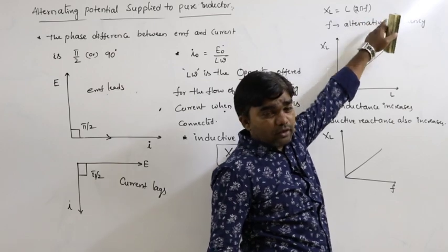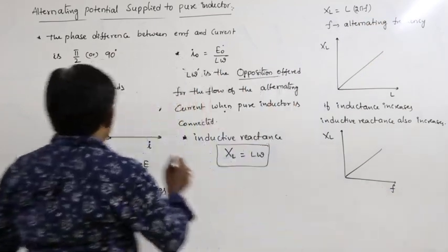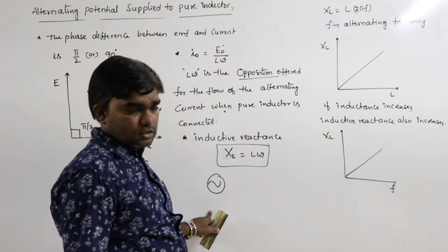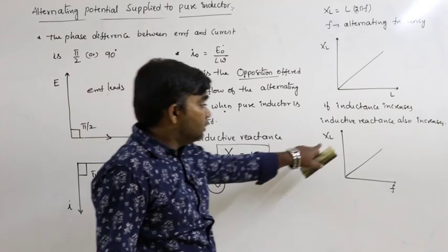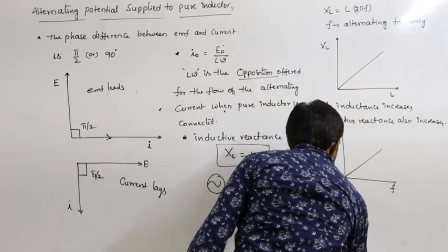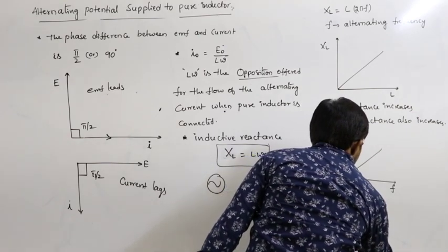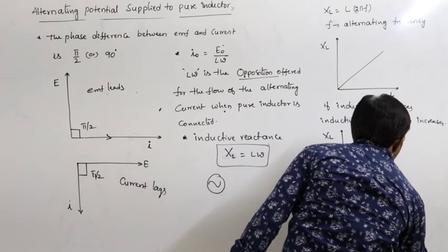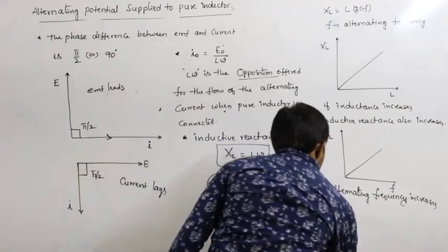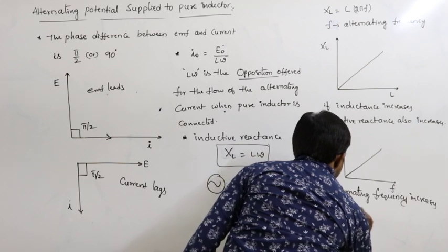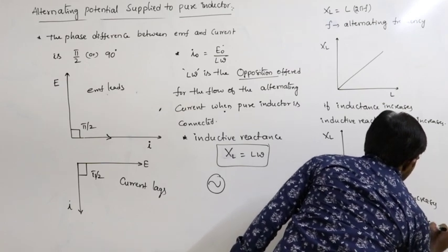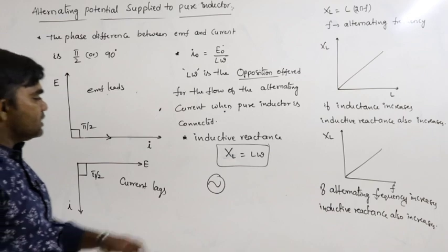If the alternating frequency increases, that means the alternating potential signal oscillates faster, then the inductive reactance also increases. Both are directly proportional.